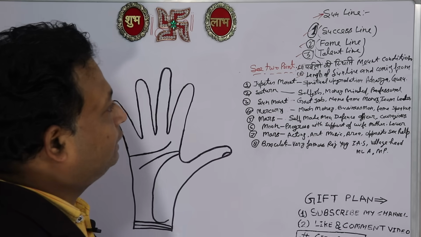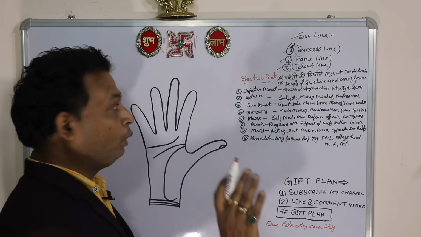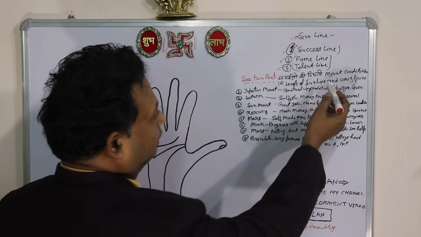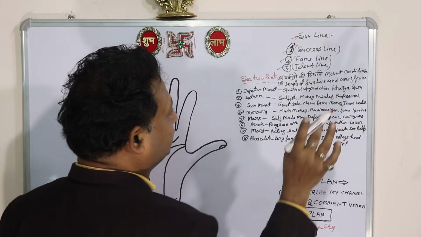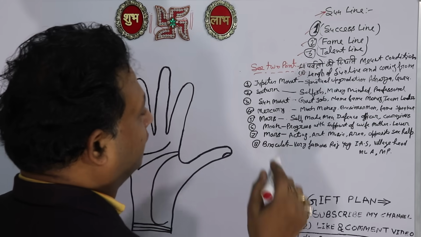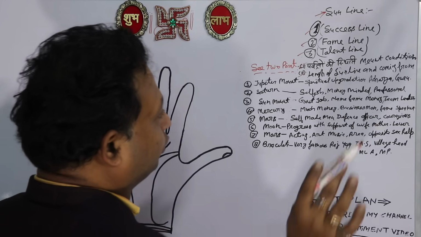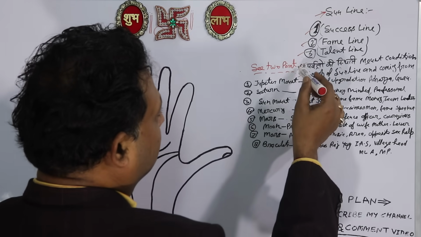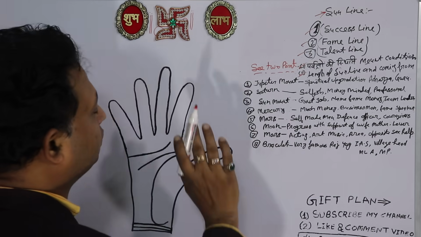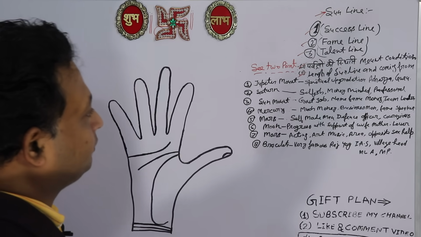Before proceeding to the analysis of the sunline, we have to see two things. First, the condition of the mount: whether it is high, even or low. And second, we have to see the length of the sunline and from where the sunline is coming. So we will see these two things before proceeding with the sunline analysis.